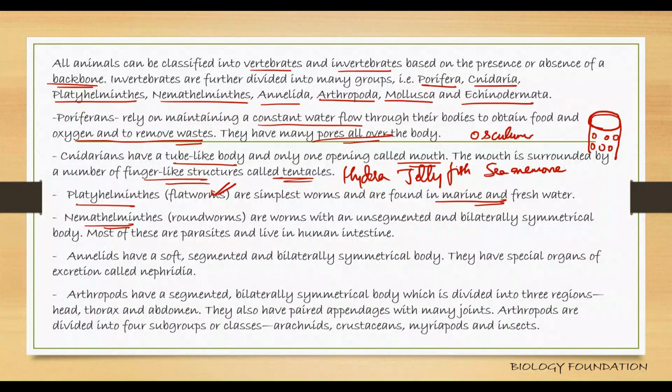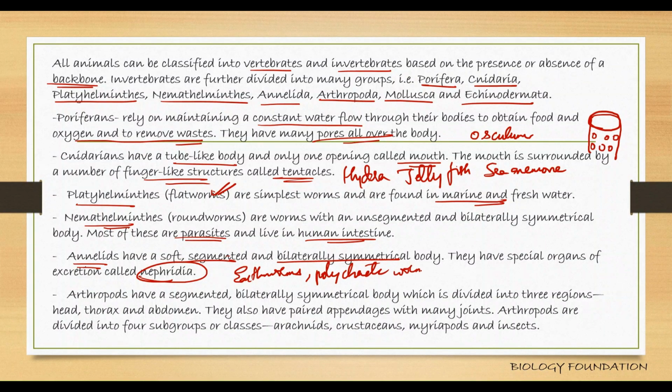Nemathelminthes are worms with an unsegmented and bilaterally symmetrical body. Most of these are parasites and they live in the human intestine. Annelids, these are segmented worms. They are bilaterally symmetrical. They have special organs of excretion known as nephridia. Example, earthworms. Okay, polychaete worms. They belong to this annelida. Leeches. Okay.